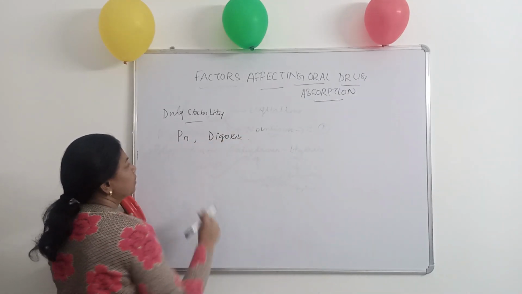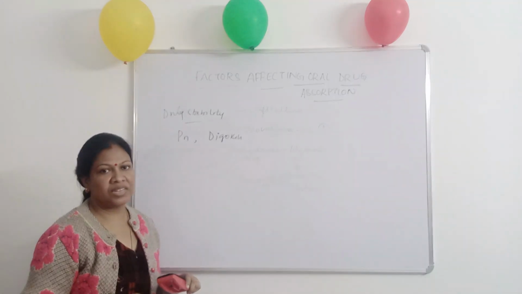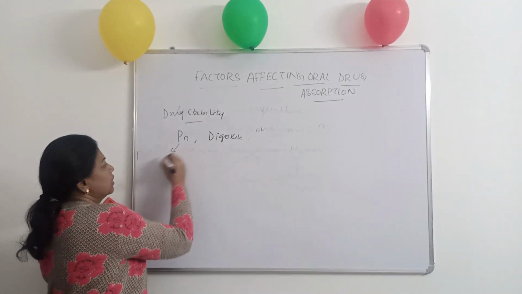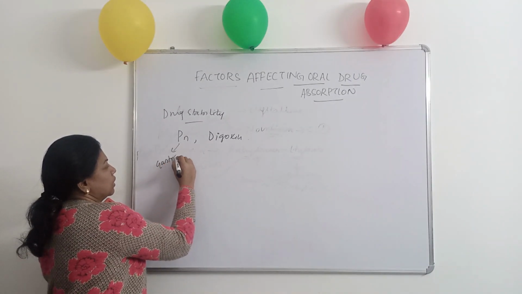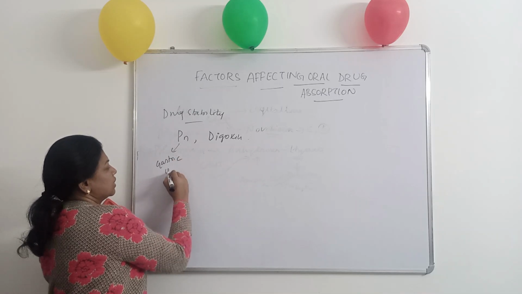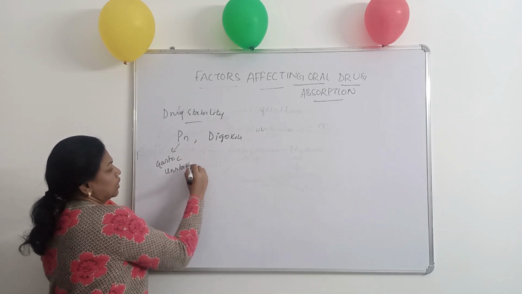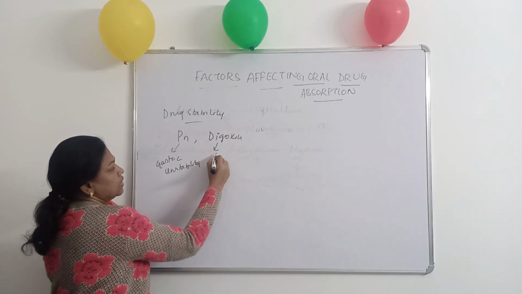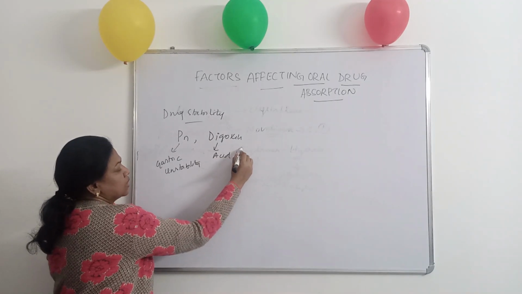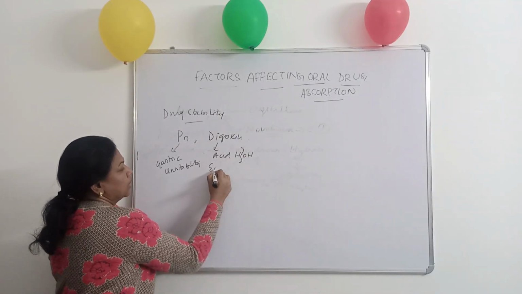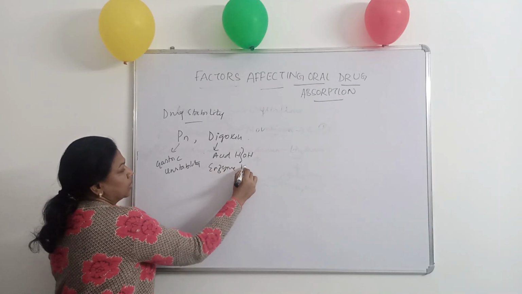These all the drugs have instability in GI region. Penicillin is having gastric instability. Digoxin also has problem like acid hydrolytic and enzyme hydrolytic issue.